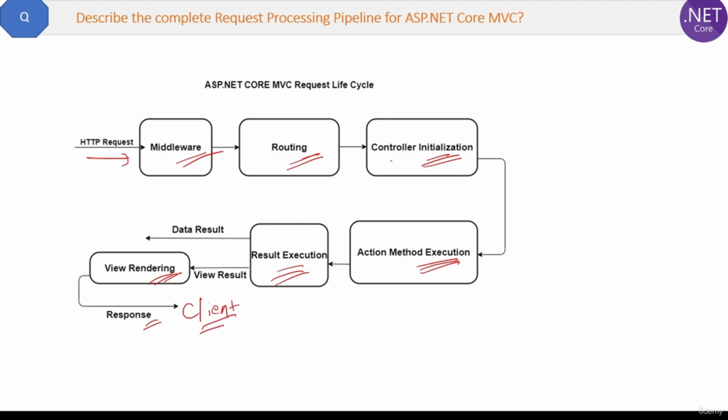It's very simple. Now in case of web APIs, only the view will not be there, but the rest of the things will remain the same. In web API, a JSON string will be sent back as the response to the request. So this is a very high level idea of the request processing pipeline in ASP.NET Core MVC.